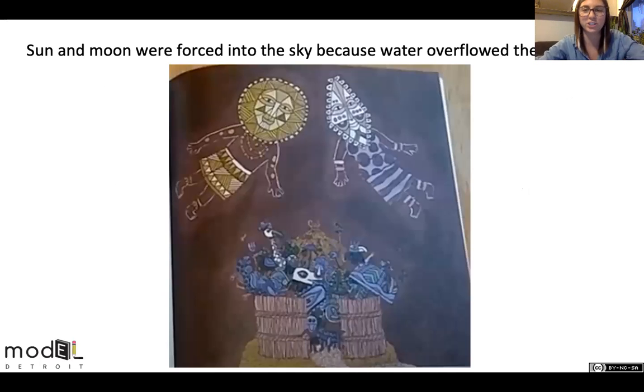Just look at the picture. Don't even read the words. What happened? What was the central message of this story? Who went to go live in the sky? The sun and the moon. Sun and moon were forced into the sky because water overflowed their home, causing them to go all the way up onto the roof and then into the sky.